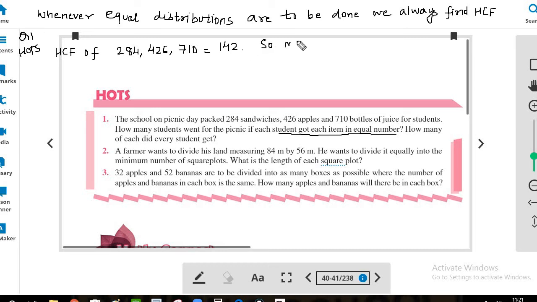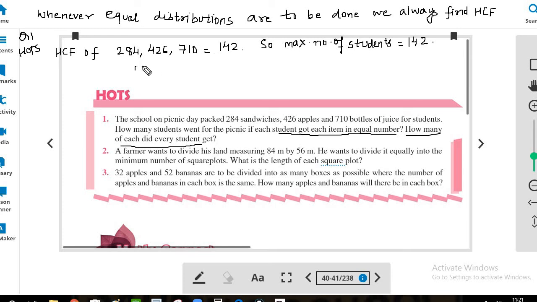So the maximum number of students is 142. Now we also have to calculate how many of these things each student got. So 284 sandwiches are distributed among 142 students.